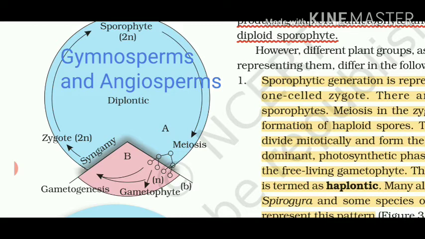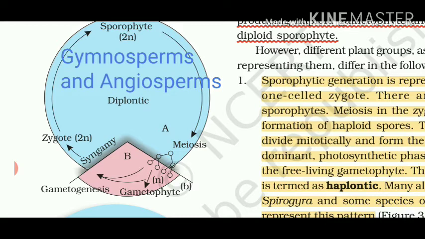It will form a zygote. Now the zygote will convert into a sporophyte. Both are diploid, so mitosis is going on. The sporophyte will undergo meiosis, and what will it produce? It will produce spores, and spores will give rise to the gametophyte.